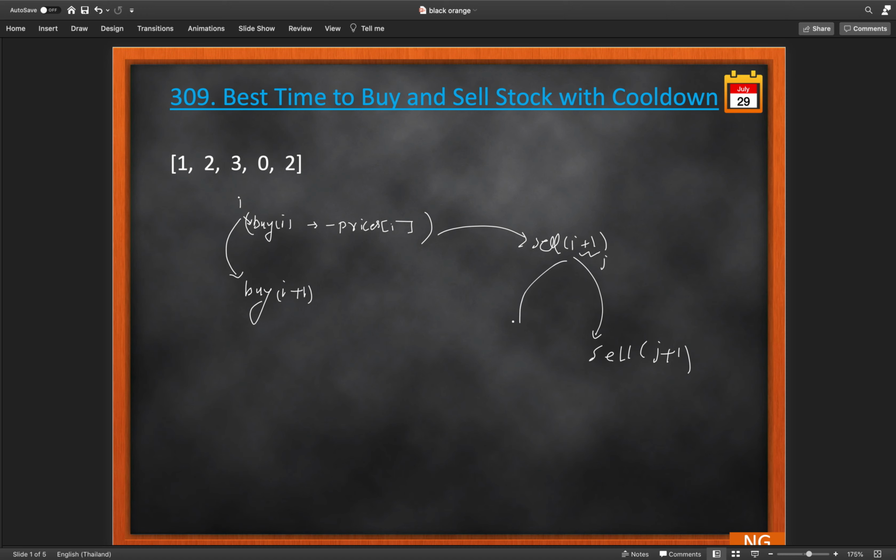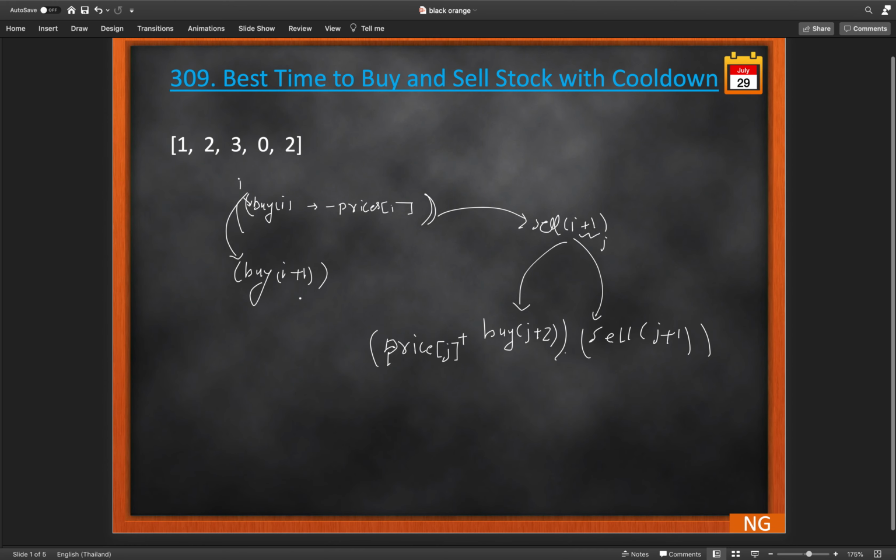Or we can call the buy after we sell that stock with the 1 day cooldown period. So j plus 2, where 1 is extra here. Why? Because we are waiting for 1 day cooldown, and the profit we get by selling that stock is the price at that day, which is j, the index we got. So we will take the max over these two, this one or this one, correct? If we go into the detail optimally, we will get the maximum profit.